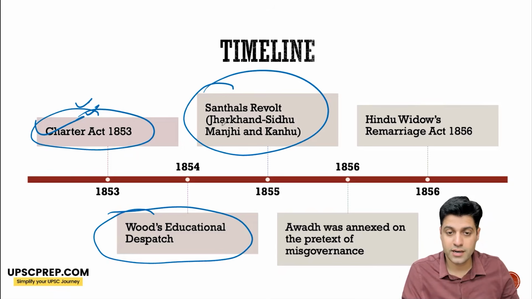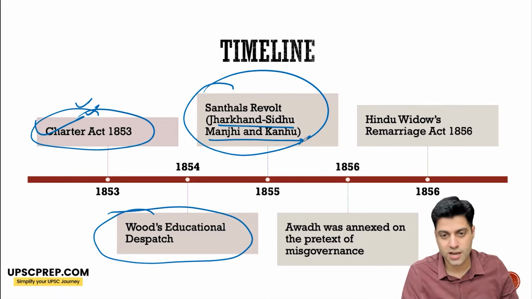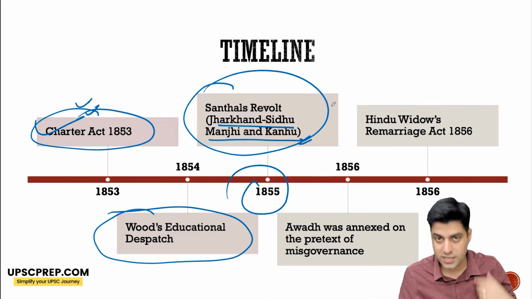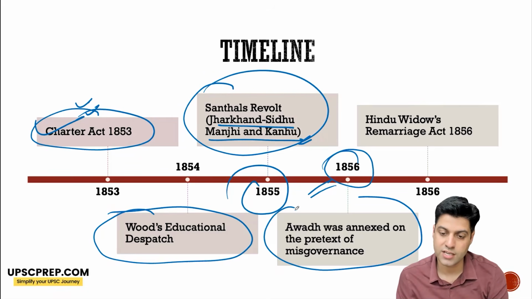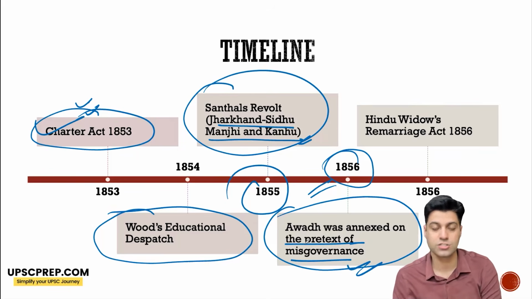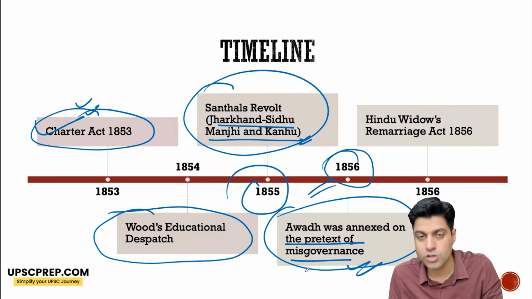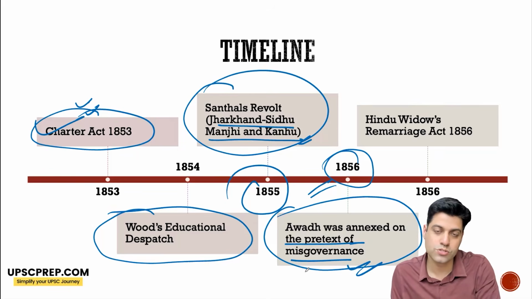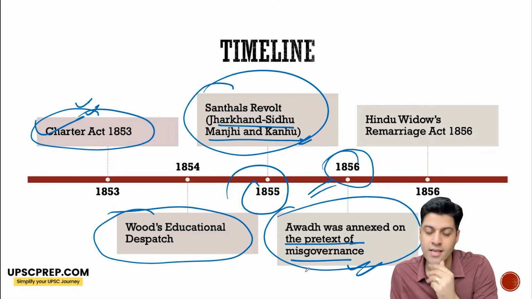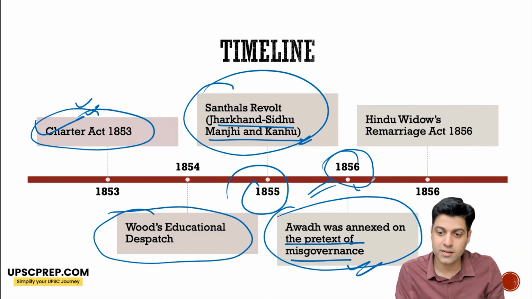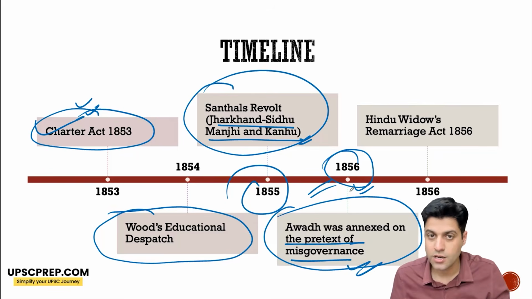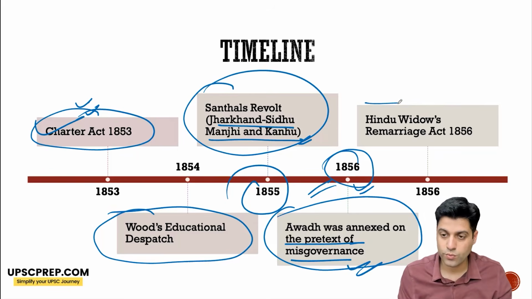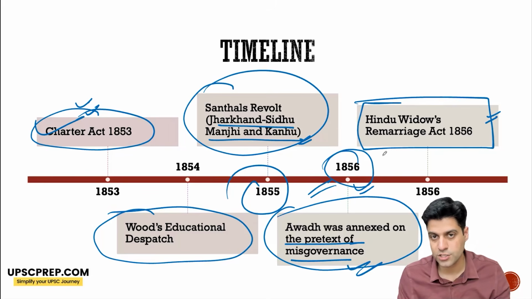Santhal's revolt happened under Sidhu, Manji and Kanhu in 1855, eventually resulting in separate Santhal Parganas. 1856, Awadh was annexed on the pretext of misgovernance. Wajid Ali Shah was sent to Calcutta under house arrest, in exile. And later on, you would know Begum Hazrat Mahal and how she contributed in the revolt of 1857. Hindu Widow Remarriage Act: on the efforts of Ishwar Chandra Vidyasagar, remarriage was legalized.